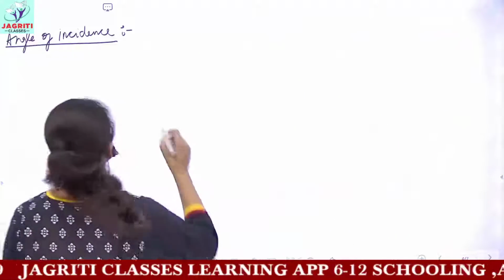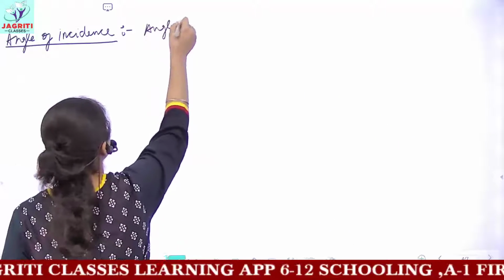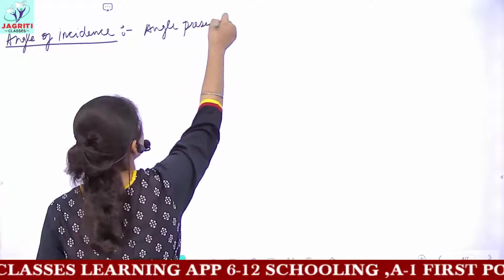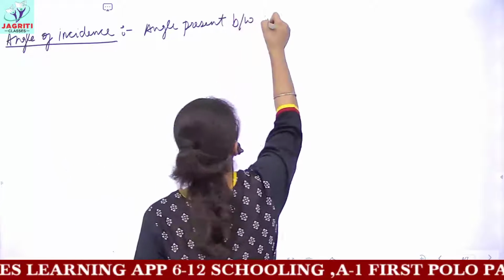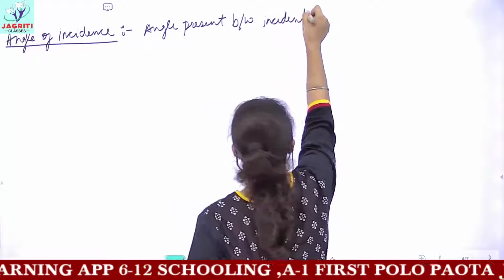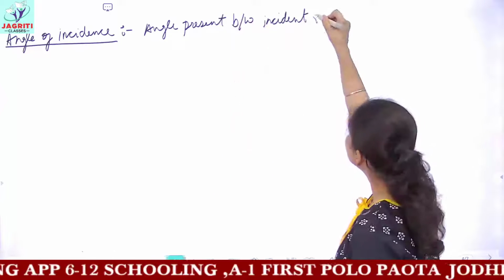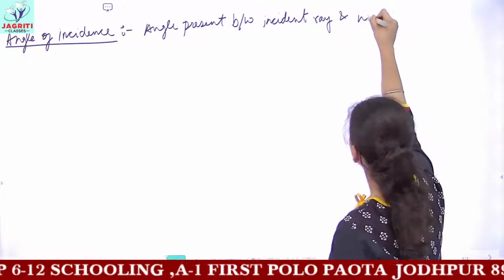So angle of incidence is the angle present between the incident ray and the normal ray.